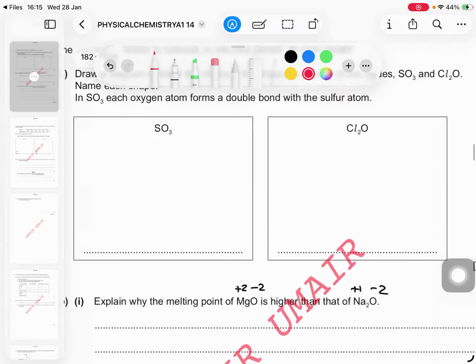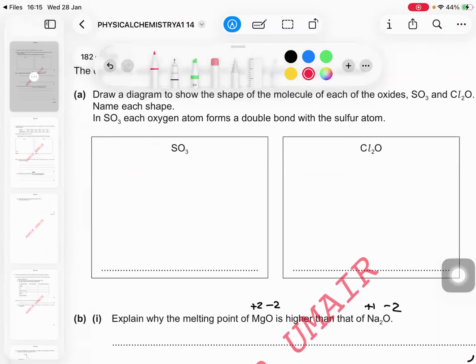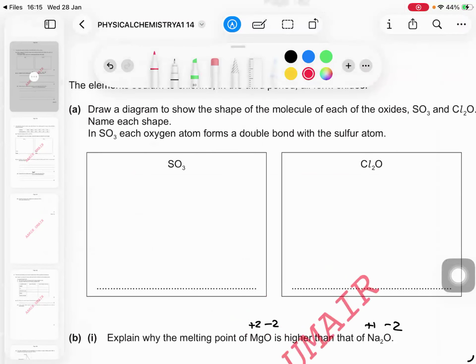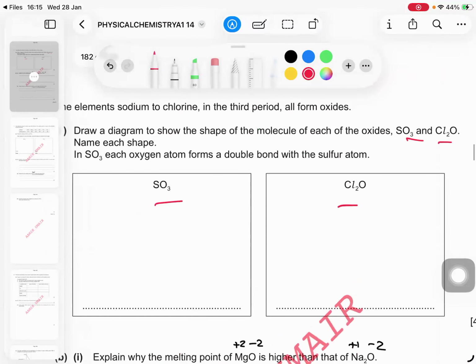Here it is. We have to draw diagrams to show the shapes of SO3 and Cl2O. Can you please do it? SO3 and Cl2O. Sulfur is in group 6, I can tell you. Oxygen is in group 6, I can tell you.